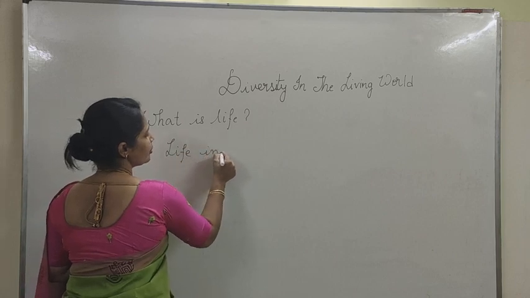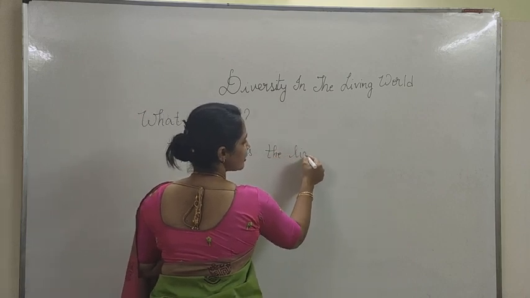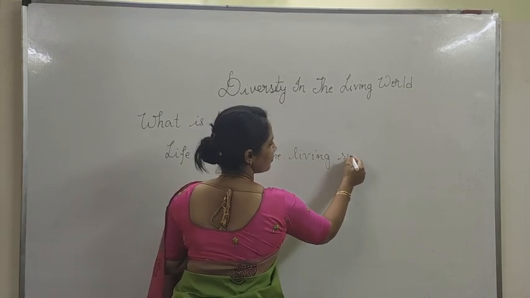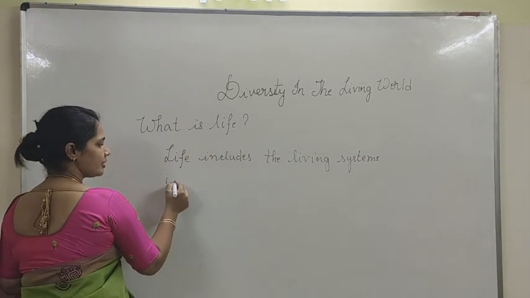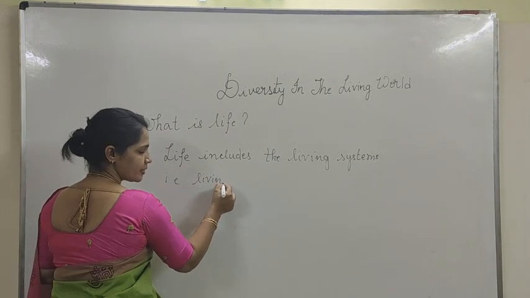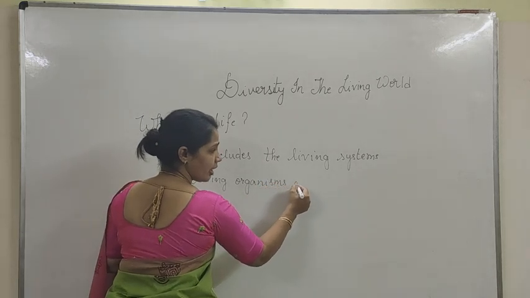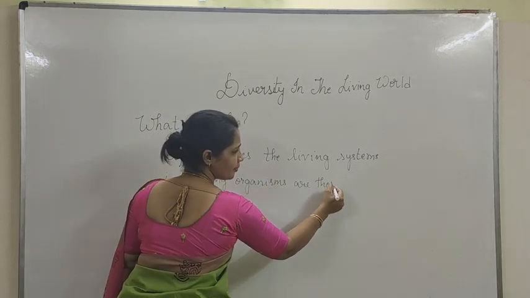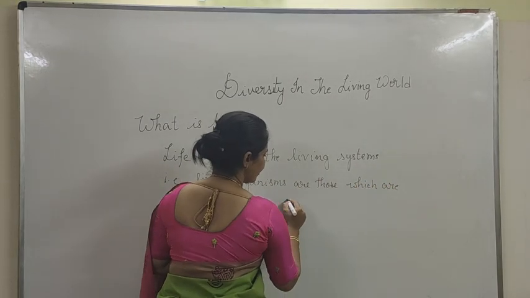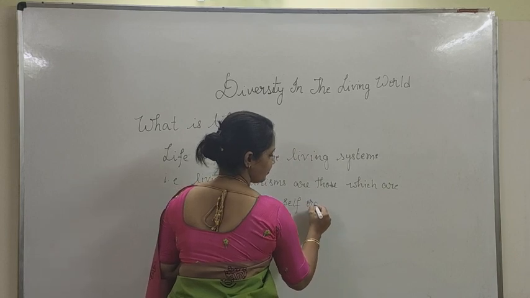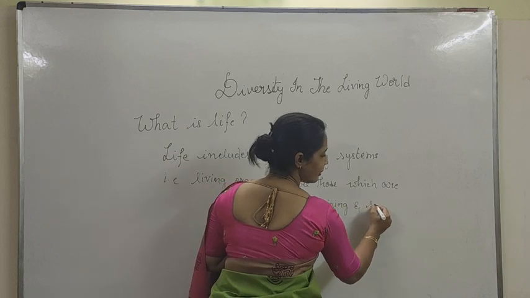Life includes the living systems, that is living organisms, are those which are self-organizing and self-replicating.